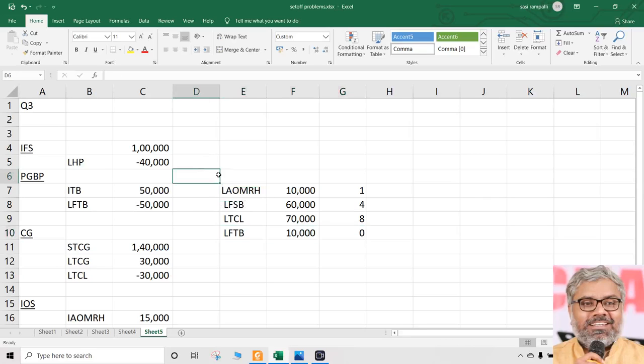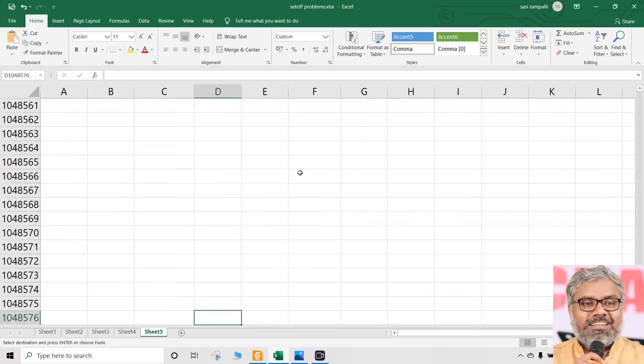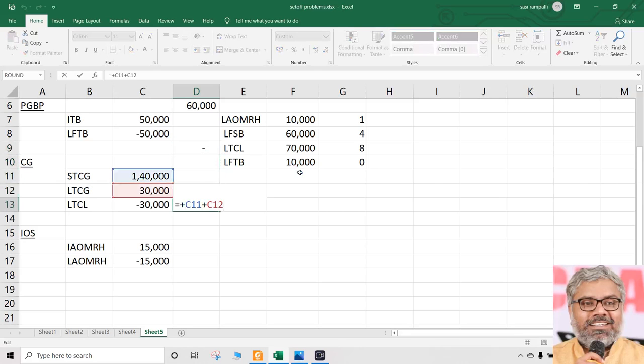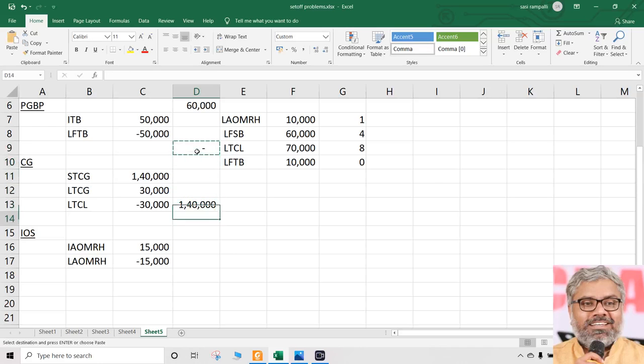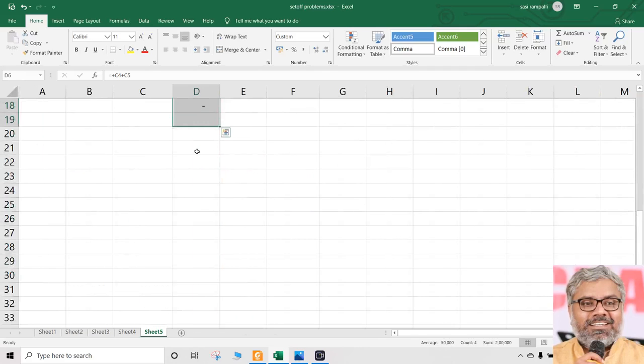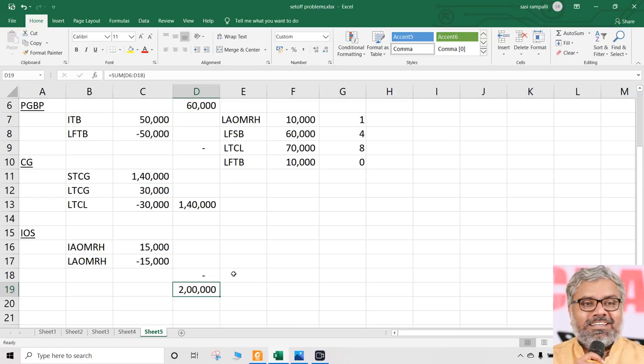So one by one, bring them to the outer column. What is the income from salaries after the set off of loss from house property? That is 60,000. In the same way, if you calculate here, that is going to be definitely 0. And here it's going to be 1,40,000, since these two are already set off. And once again, here also this is going to be 0. And finally, the total income or gross total income of this person is going to be 2 lakh rupees.